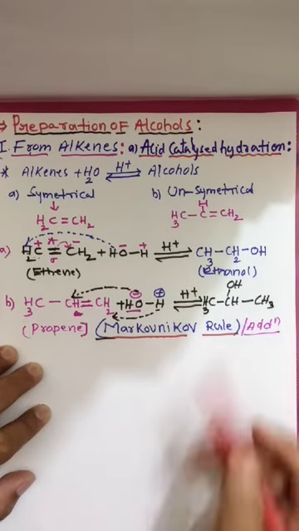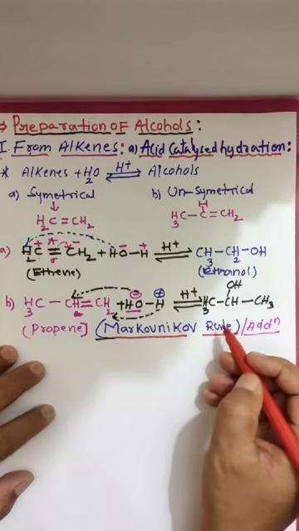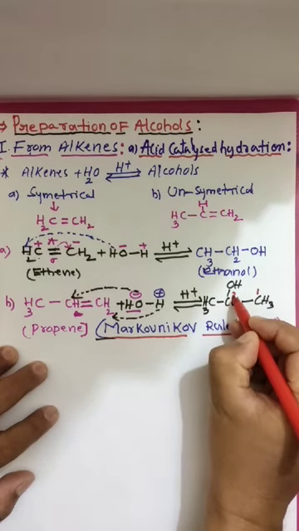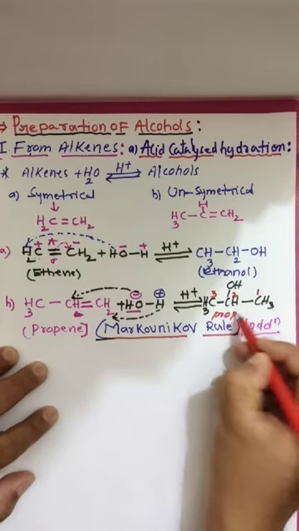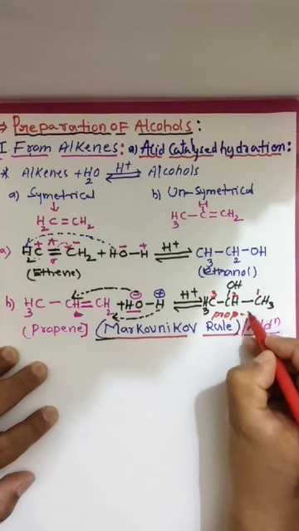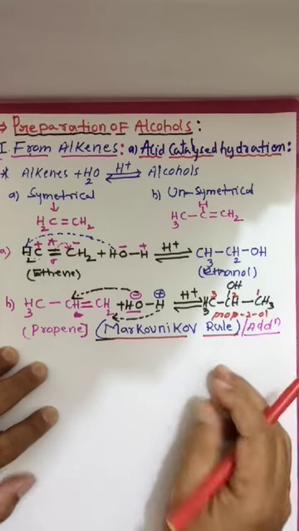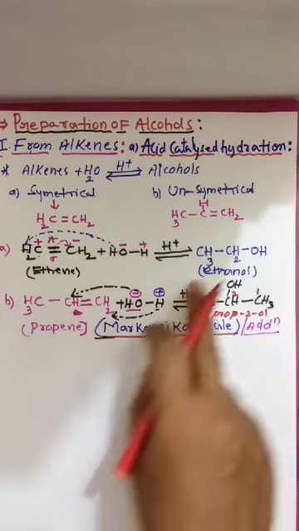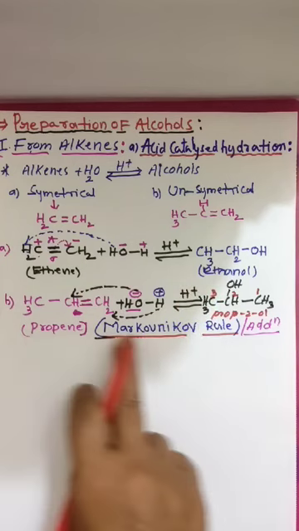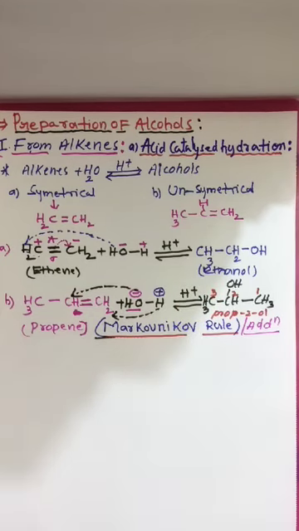Here ethene goes to ethanol, and propene goes to propanol, that is 2-propanol. Look here, 1, 2, 3. Prop-2-ol, 2-propanol. So for a symmetrical alkene, direct attachment. For an unsymmetrical alkene, we have to follow the Markovnikov rule. This is how alkenes are converted into alcohol by acid catalyzed hydration, addition of water.